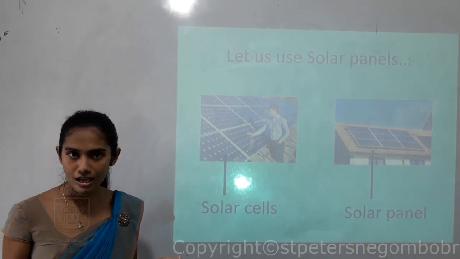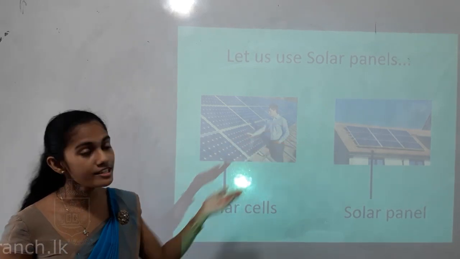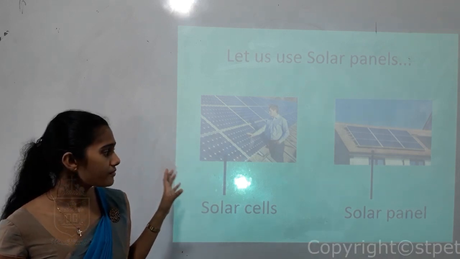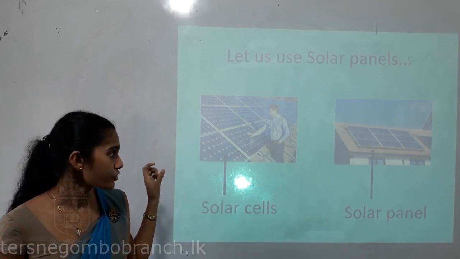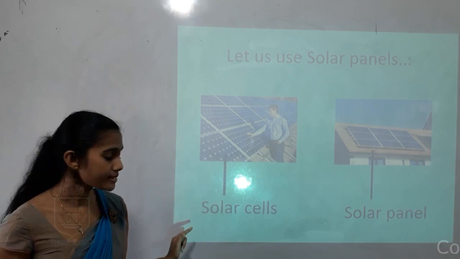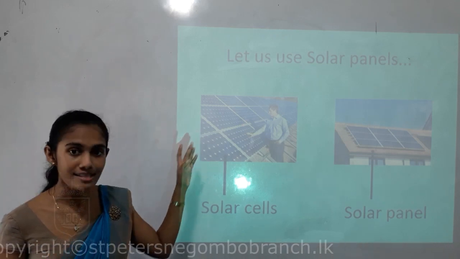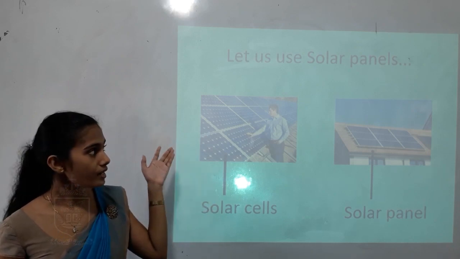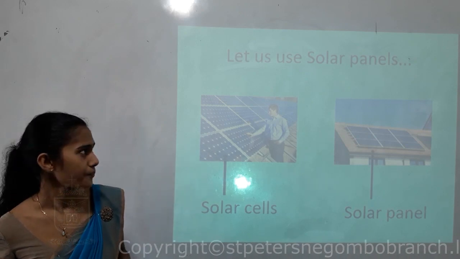So let's look at solar panels. I hope you all have seen solar panels, children. This is a solar panel which is fixed to a roof, right? So if you carefully observe the solar panel, you can see it's having tiny squares on it, children. Squares which are connected to each other. So each square can be known as a solar cell, right? So solar panel means it's a collection of solar cells. So these solar cells are converting solar energy to electric energy. That's how we get electric energy.